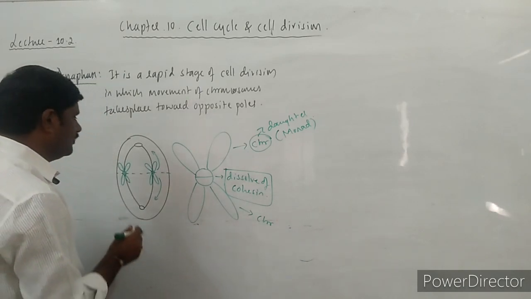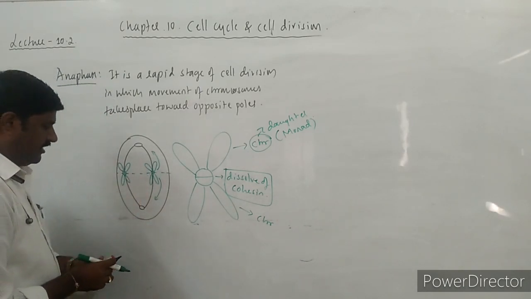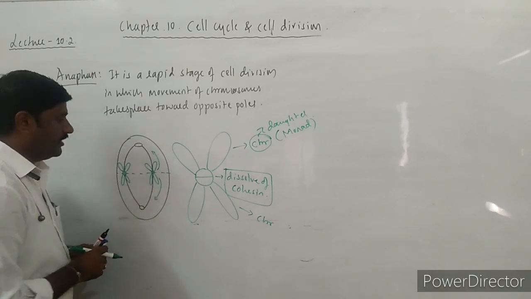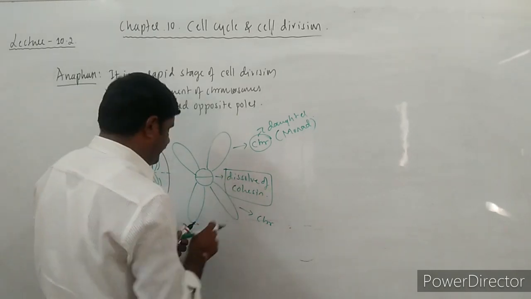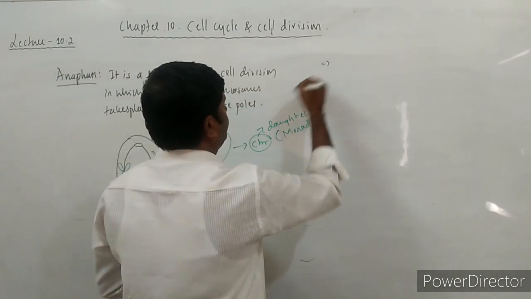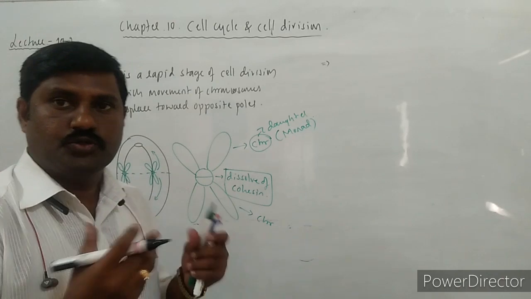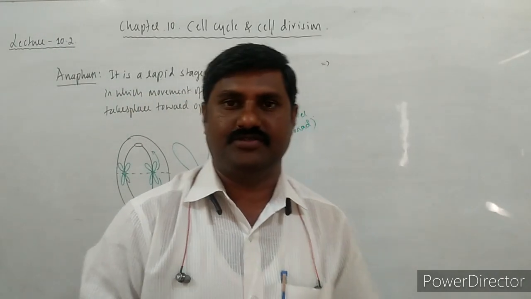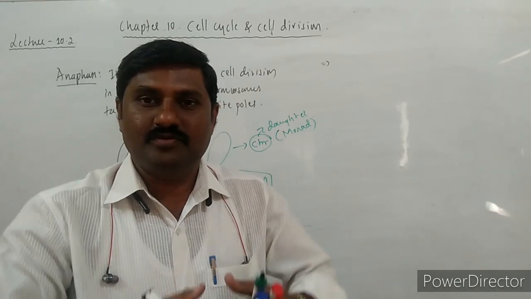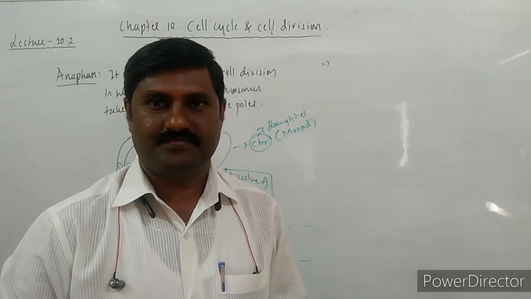Sometimes they are attached to the spindle fibers along with chromosomal fibers. So these chromosomal fibers are also there as well as spindle fibers to which the chromosomes are attached. Now what happens? The chromosomes are pulled apart.